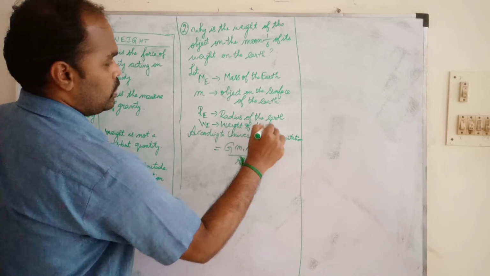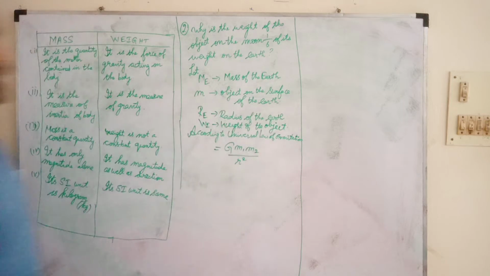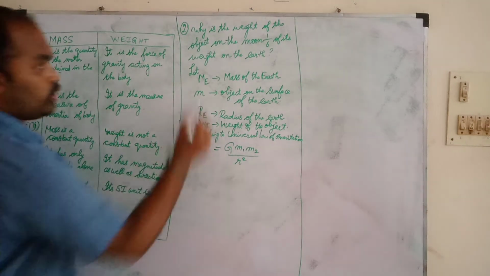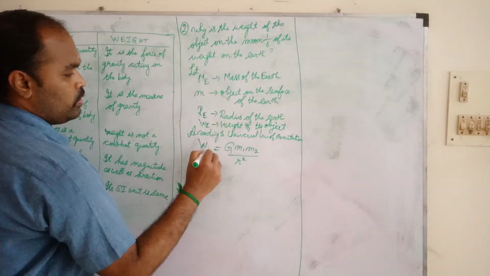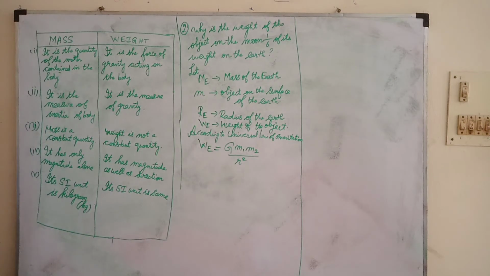Weight of the object. So now what we need to do? Weight of the object, WE. The weight of the object on the surface of the earth is, according to the universal law of gravitation, given by WE equal to G m1 m2.